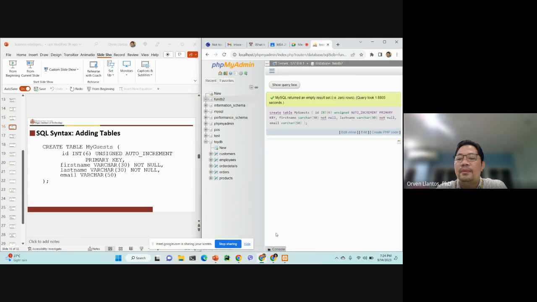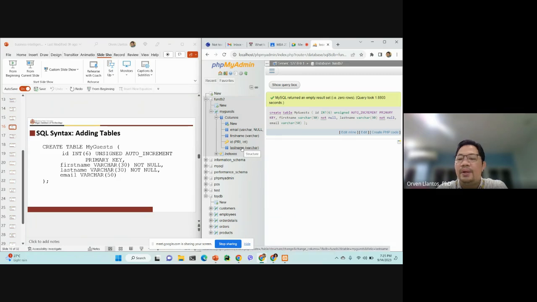So once we created a table, we will now see here that FunDB now contains our table, my guest. And the columns, what are the columns? The columns are the email, the first name, the ID, and the last name. Okay? So this is how we are going to create a table.